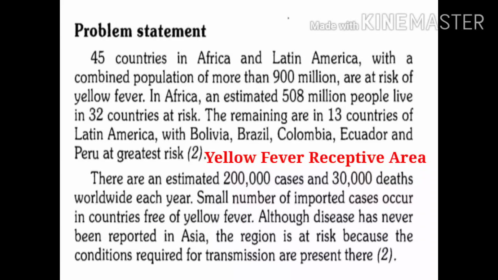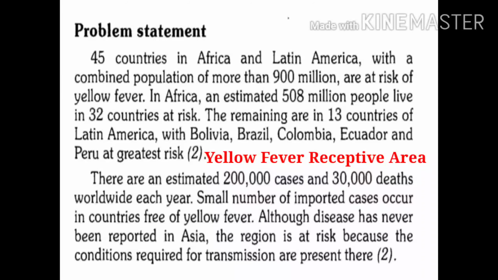Second, its vector, Aedes aegypti, is present in a large population, or we can say there is abundant presence of the vector Aedes aegypti. At the same time, in India, climatic conditions are favorable for transmission of yellow fever disease.